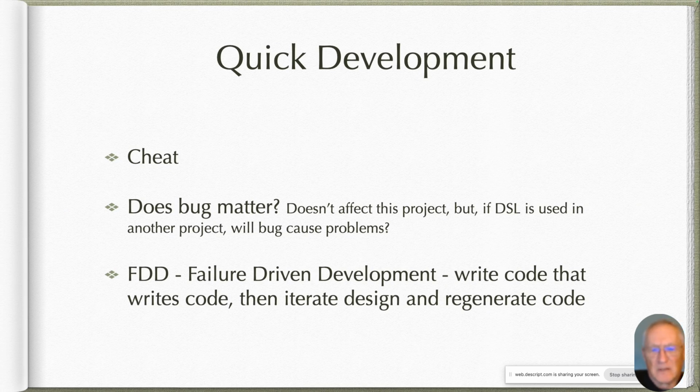The final point is that I use something that I'm calling failure-driven development, which is the idea that I write code that writes code instead of writing code by hand, so that I'm free to iterate on the design and throw away everything I've done and just push a button and regenerate all the code again. And that's what I'm doing here.